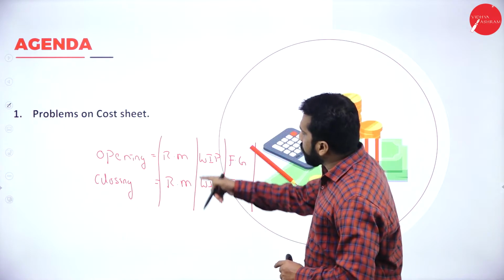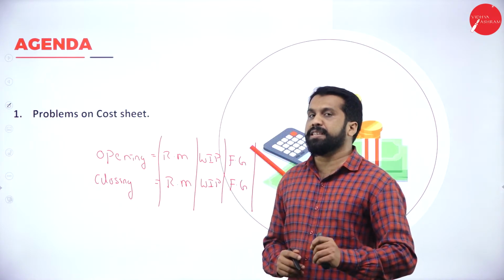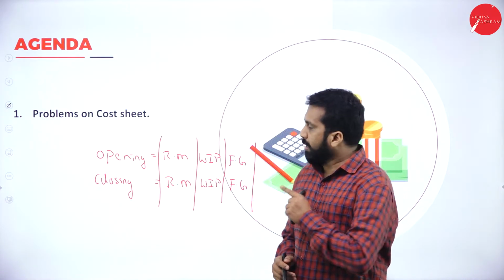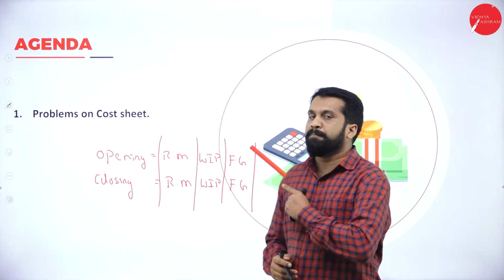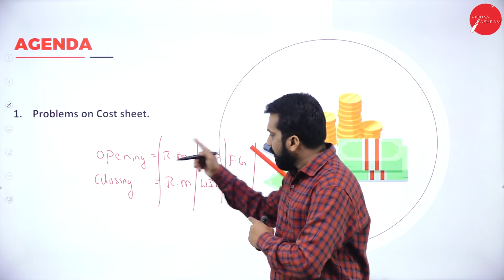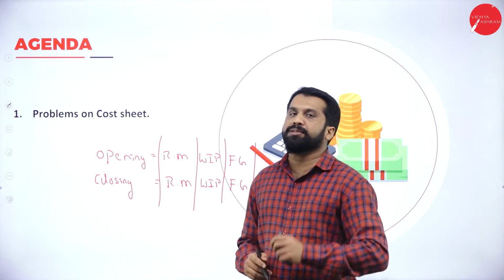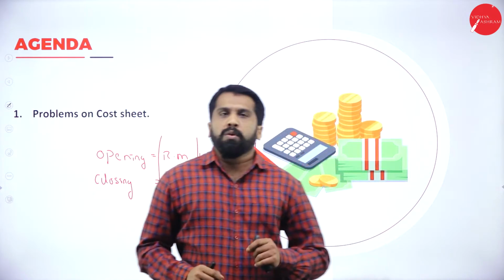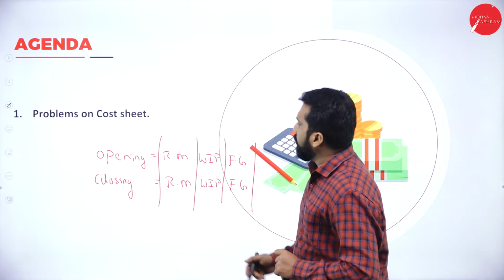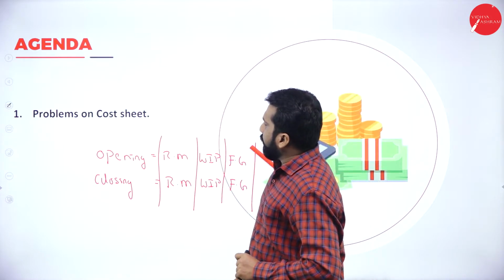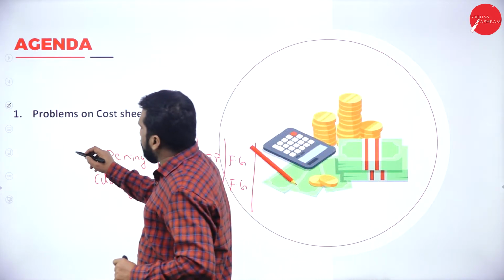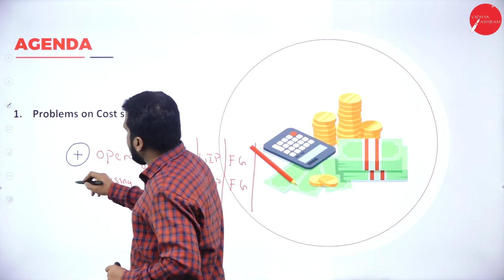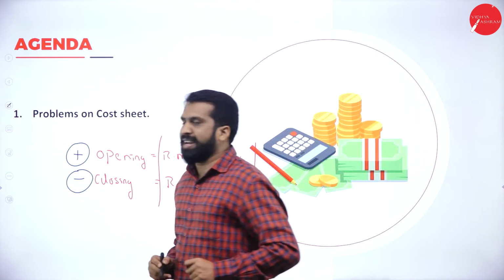Now, how to handle these things? This is very important. Later you take a screenshot of this. While doing every problem, remember this picture. It is easy to calculate. Now, once you're done with this, opening and closing raw material: remember, opening always plus, closing always minus.